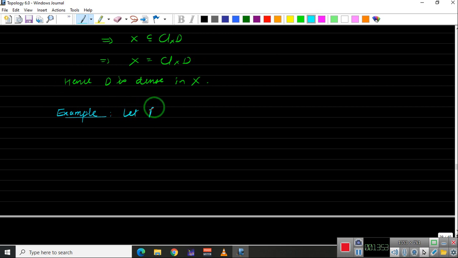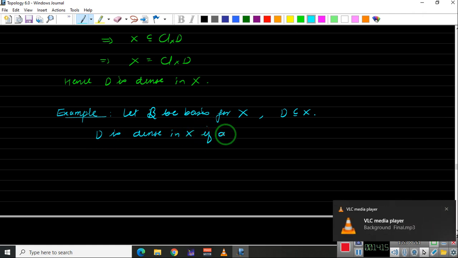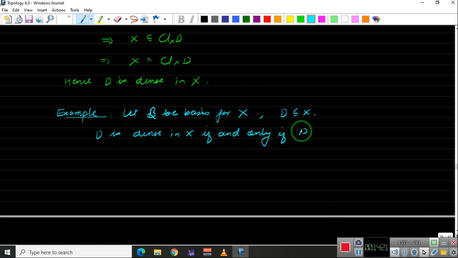Let B be a basis for the topology on X, and let D be a subset of X. Then D is dense in X if and only if D intersection B is non-empty for all non-empty B belonging to the basis.